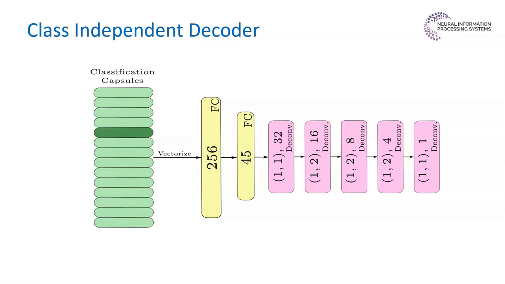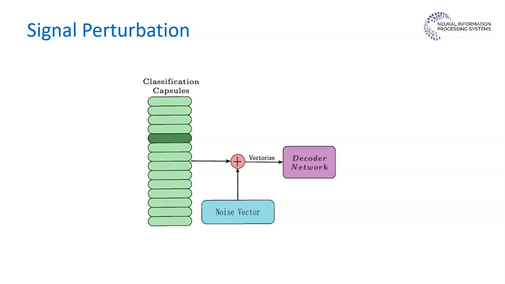The decoder network is used as a regularization to the capsule network, also as a generator for the instantiation parameters. We use a split vector as an input to the decoder. This allows us to learn the instantiation parameters as a joint distribution across all the classes. In order to analyze the effect of variation of each instantiation parameter on the reconstructed signal, we added a noise vector to the extracted instantiation vector and reconstructed the perturbed vector using the pre-trained decoder network to generate ample variations of the input data sample.